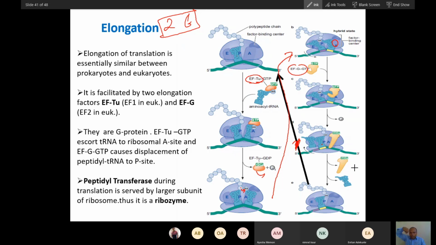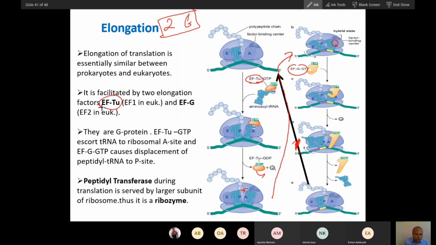So this will push like this. This will come here like this, and then will push like this. So elongation factor 2G will help the formation of the peptide bond, and the shifting of this peptidyl tRNA from the A site to this site. Now this cycle goes on. So again, this cycle goes on like this. So this is the elongation.